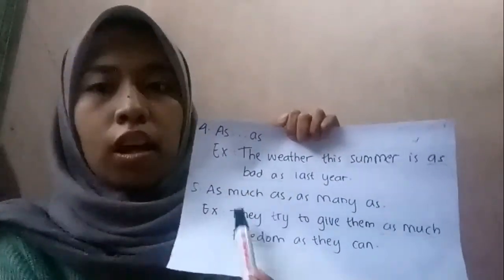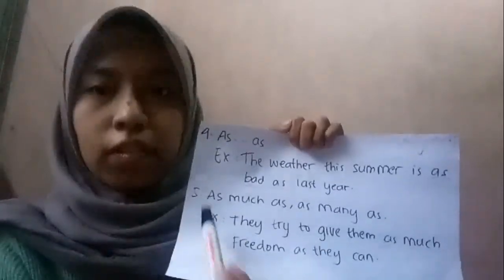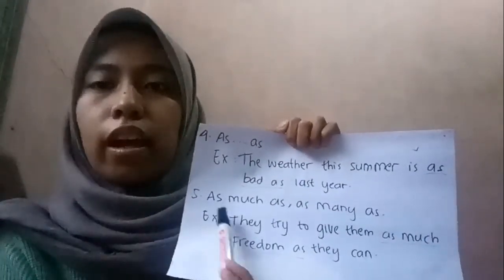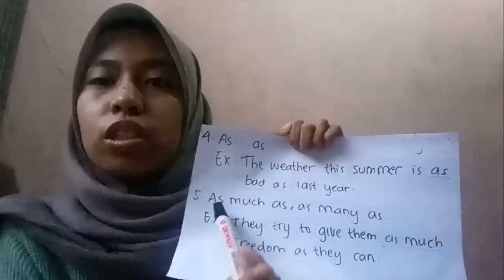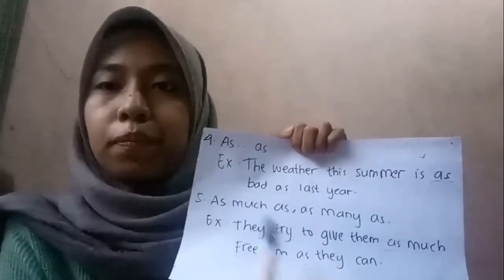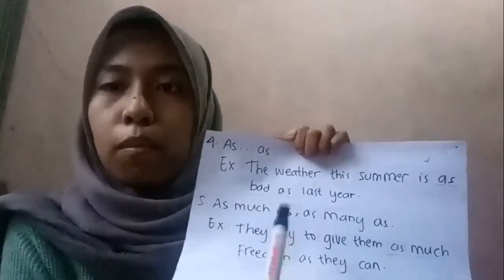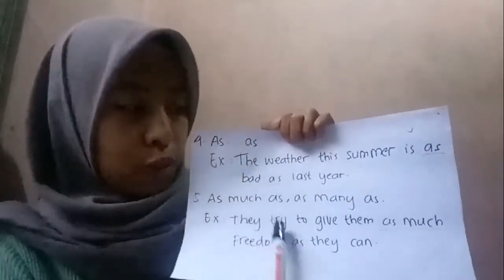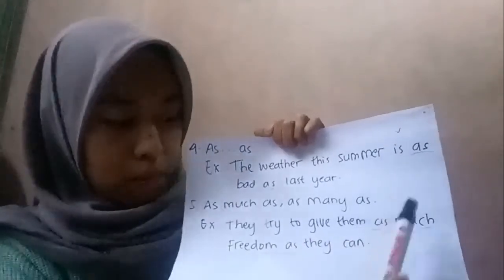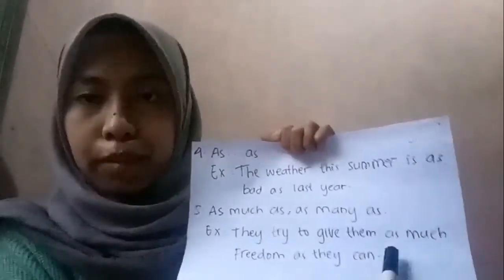Number 5, using "as much as" and "as many as." We use this to explain quantity. For example, "They try to give them as much freedom as they can."